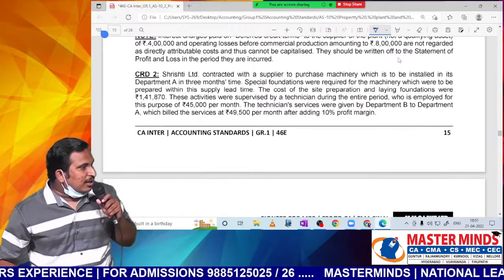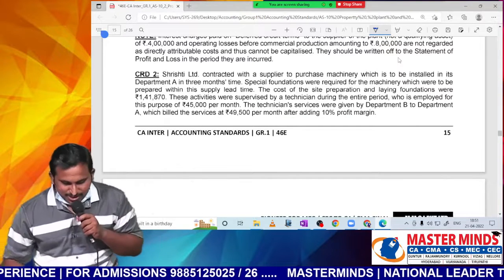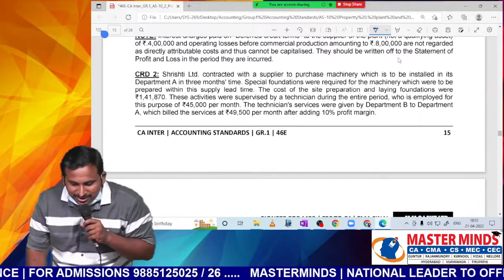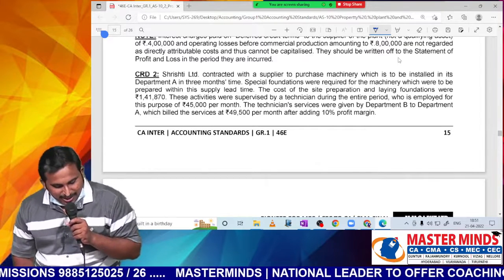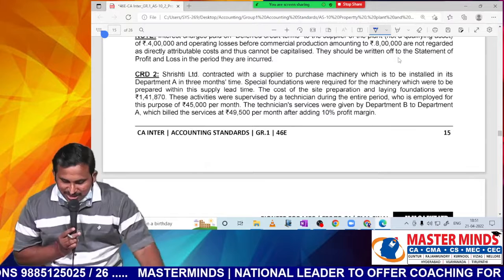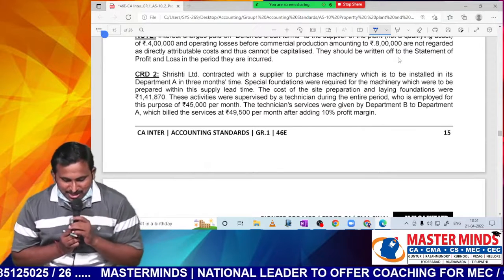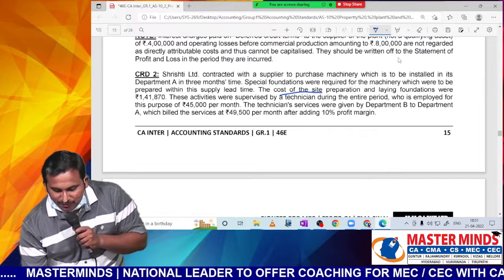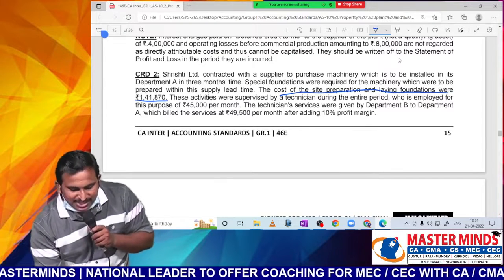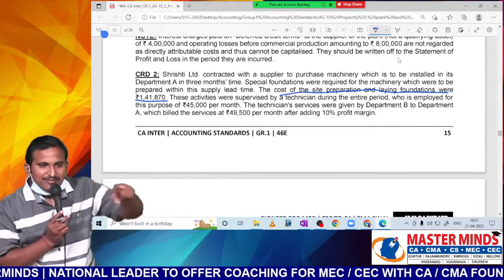Over. Sir, clear? Let me move to the second question. Srishti Limited contracted with a supplier to purchase machinery which is to be installed in Department A in 3 months' time. Special foundations were required for the machinery which were to be prepared within this supply lead time. The cost of the site preparation and laying foundations is 1,41,870. Will we consider or not?